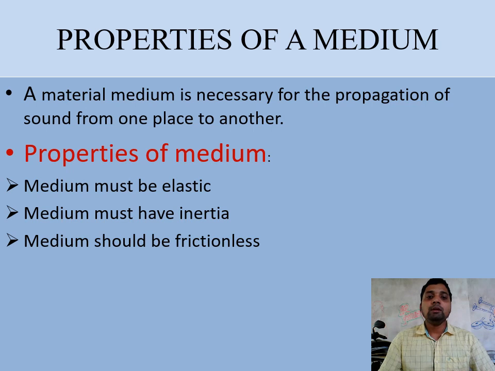So the medium should be elastic enough so that particles can move from their mean position due to inertia. With the help of an external force or vibration, they can move, and the medium should be frictionless, meaning there will be no waste of energy because of friction. So the maximum amount of energy can pass from the source to the receiver.